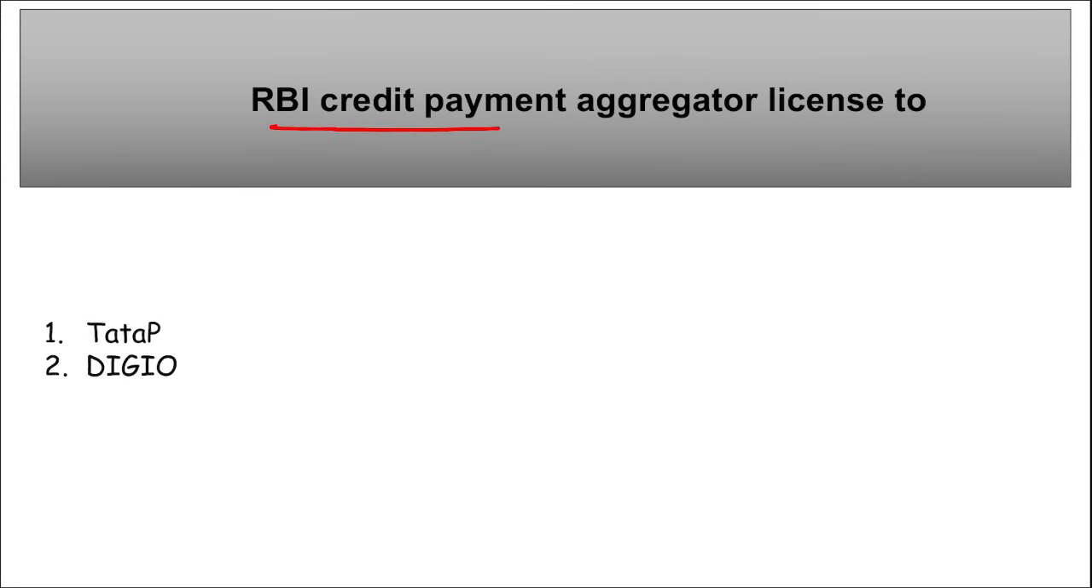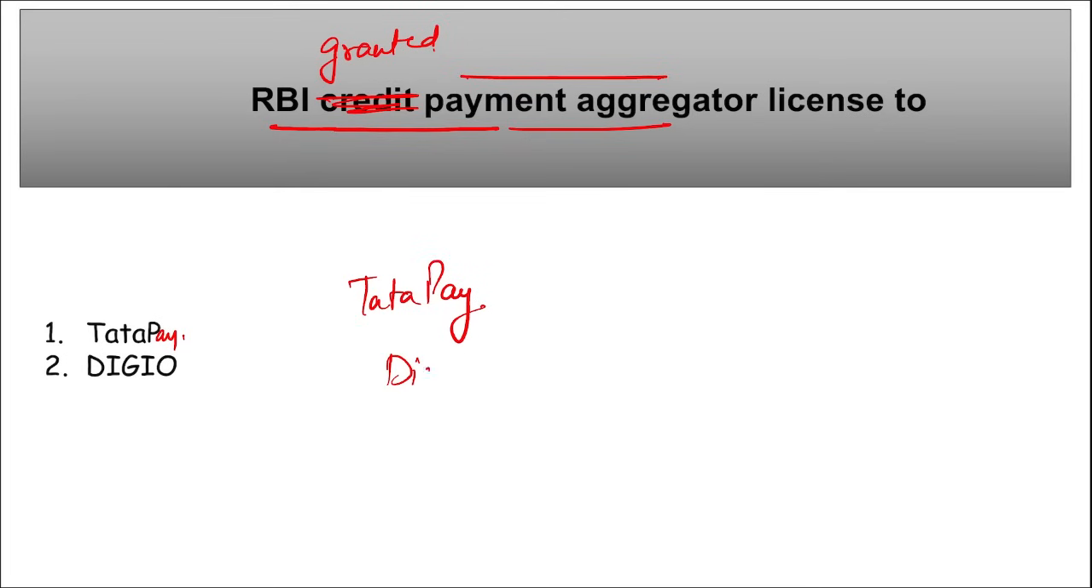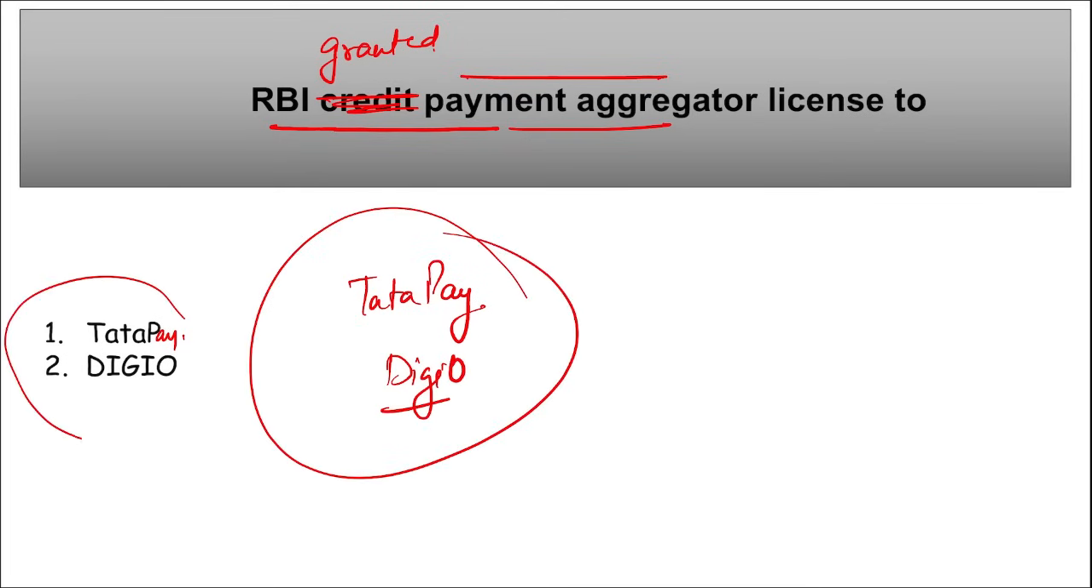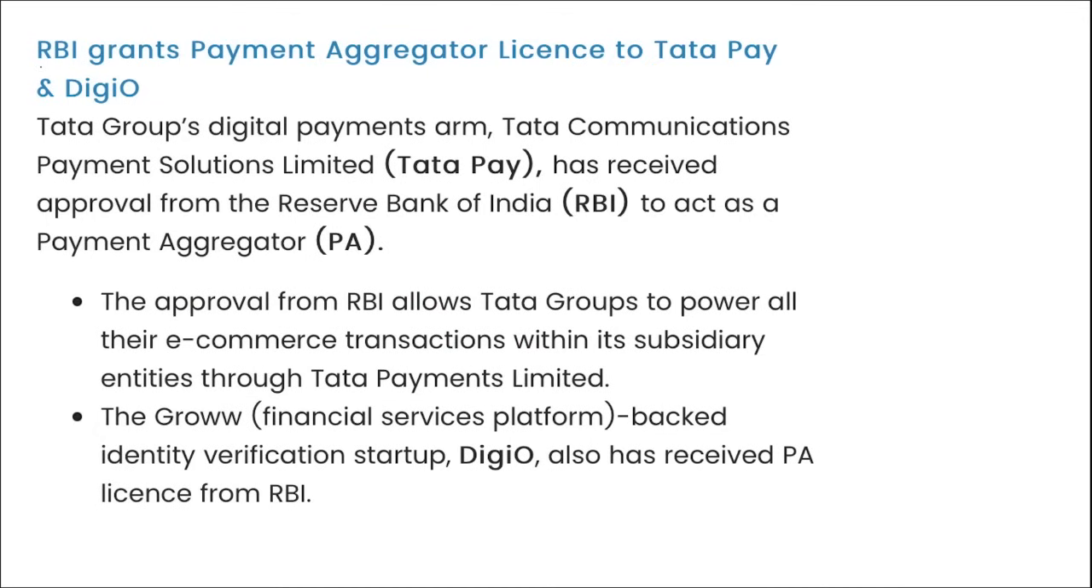Next is RBI credit. RBI recently granted the payment aggregator license to Tata Pay and Digio. I repeat, to Tata Pay and Digio. Correct? So both are correct. Here you can see RBI grants payment aggregator license to Tata Pay and Digio. Correct? Mark this.